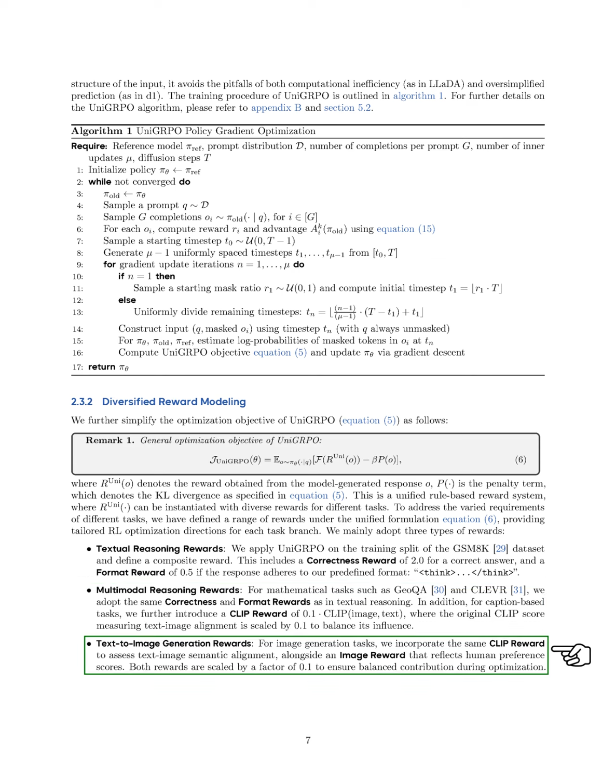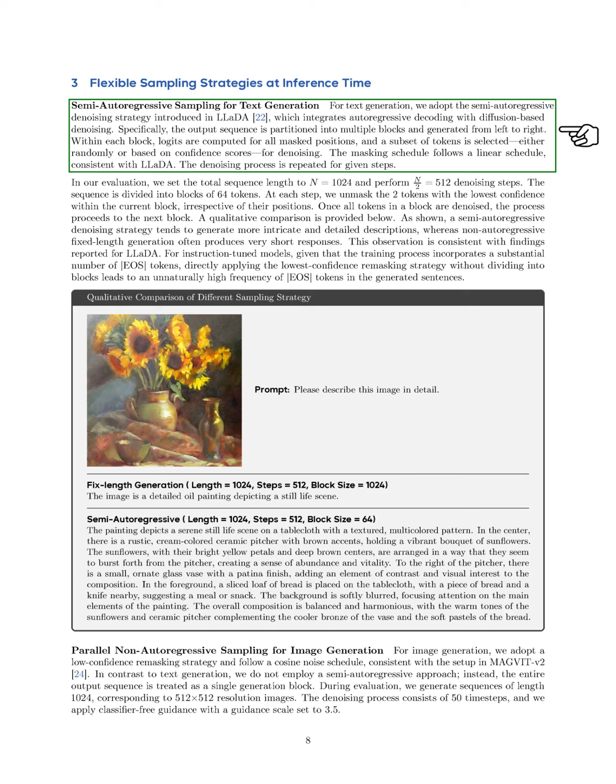Text-to-image generation rewards. In image generation tasks, we also use the CLIP reward for text-image alignment, along with an image reward based on human preferences. Both rewards are scaled to ensure they contribute equally during optimization. For text generation, we implement a semi-autoregressive denoising strategy from MMaDA, which combines autoregressive decoding with diffusion-based denoising.